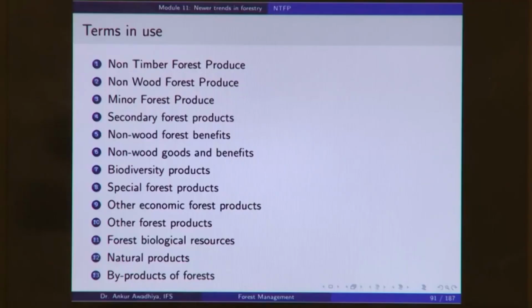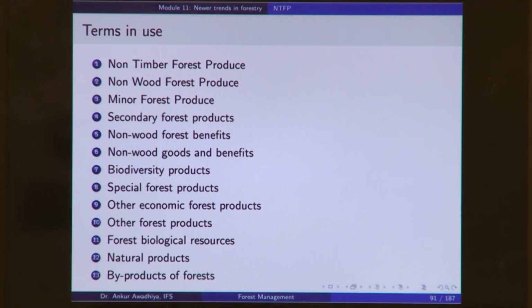So, in that case, if we say that the non-timber forest produce of a national park is a byproduct of the forest, that will not be true, because that is the main product. Because when we talk about management by objectives, there our objective is to have the maximum amount of these ecosystem service benefits. So, they are the main products. In those instances we will not use terms like byproducts of forest or secondary products of forest, we will call them the main products of the forest.